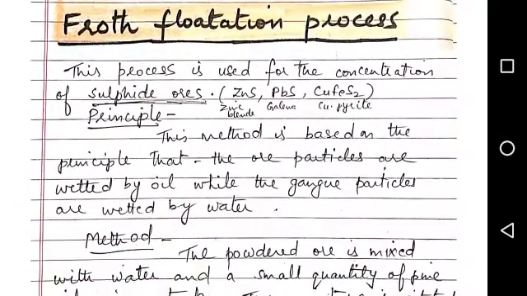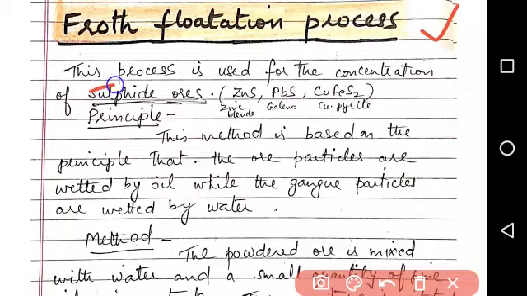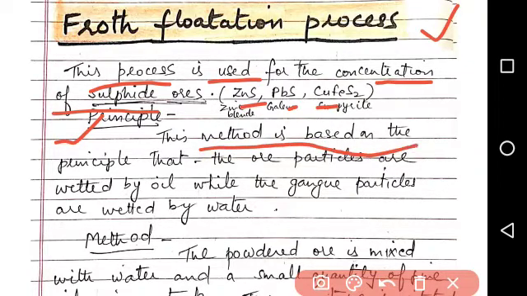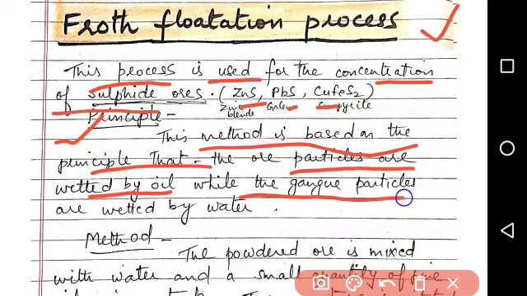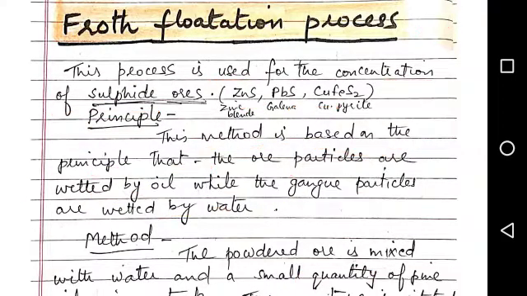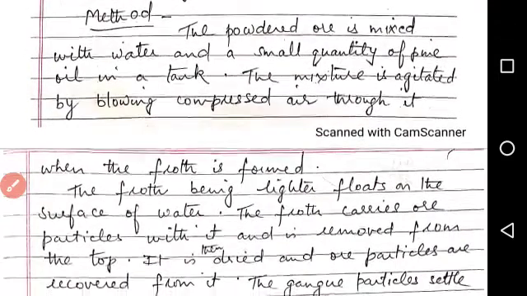Next process is the froth flotation process. This is a very important process. This process is used for the concentration of sulfide ores like ZnS, zinc blende, PbS, galena, CuFeS2. It means sulfide ores. For sulfide ores, this process is used. What is the principle? This method is based on the principle that the ore particles are wetted by oil while the gangue particles are wetted by water. Now how is it done? What is the method of froth flotation?